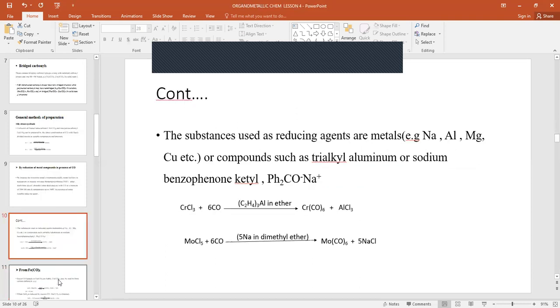Mainly, the substances used as reducing agents are metals like sodium, aluminium, magnesium, and others. Alkyl compounds such as trialkyl aluminium or sodium benzophenone can be used.